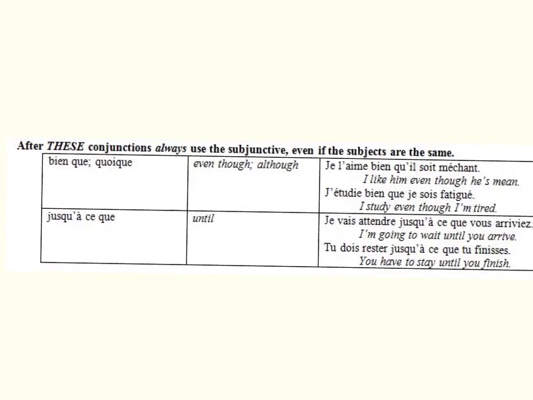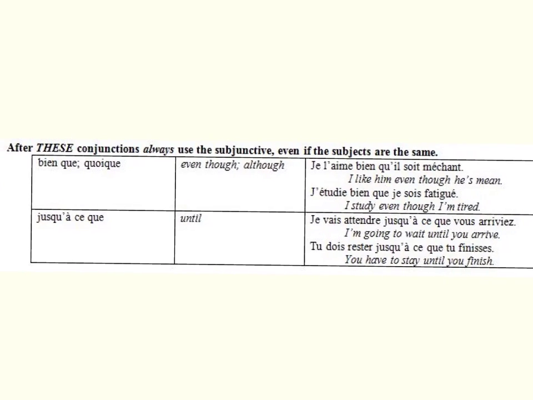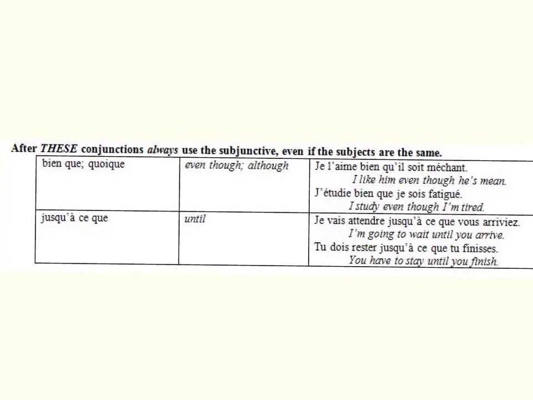There are a couple of conjunctions, however, that always take the subjunctive even when you have the same subject. So here are two rare occasions when you can repeat the same subject and still use the subjunctive. Also, excellent expressions for sophisticated French. Bien que et quoique, ce qui signifie even though or although. And this is my personal favorite, jusqu'à ce que. Je vais attendre jusqu'à ce que vous arriviez.